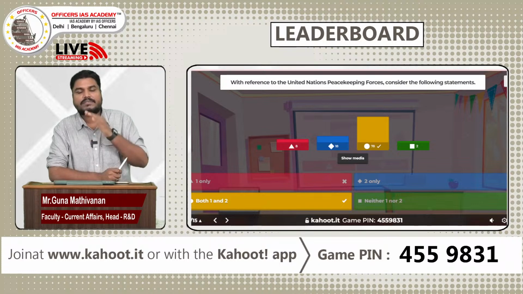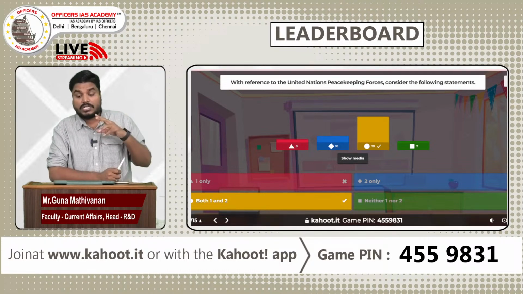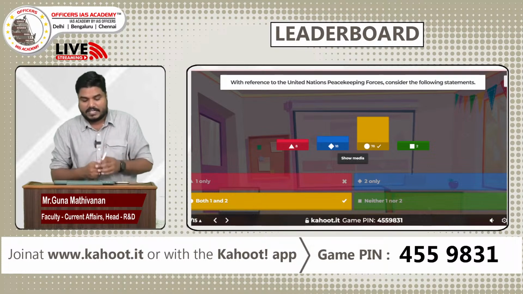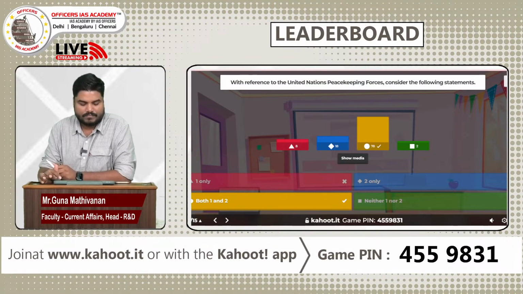The member countries will be sending their armed forces. So India has consistently been among the top contributors in terms of sending troops. So both the statements are correct. Answer is C, both 1 and 2.